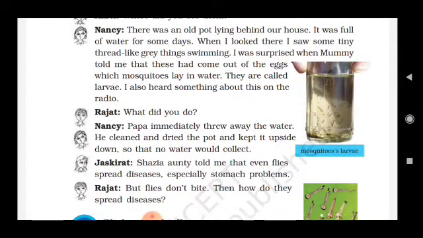Rajat, what did you do? Nancy, Papa immediately threw away the water. He cleaned and dried the pot and kept it upside down so that no water would collect. So from this we came to know that when water is kept for a long time, that is the breeding place for mosquitoes to lay eggs.